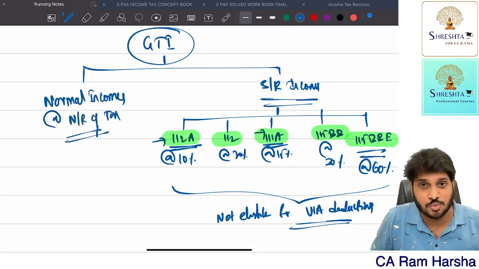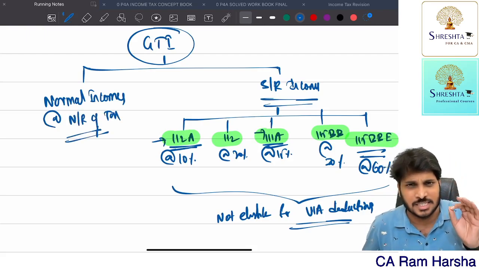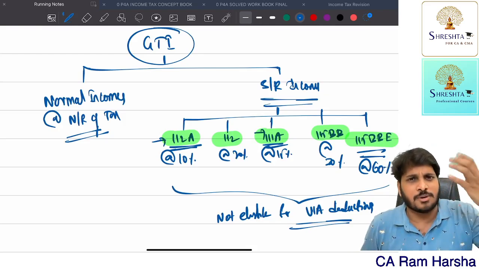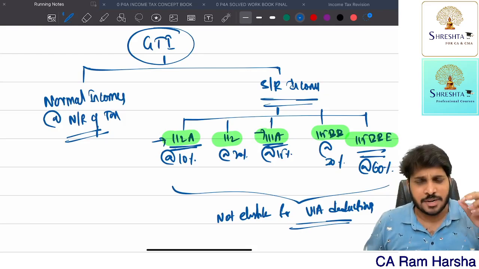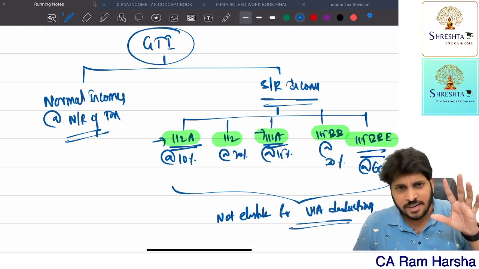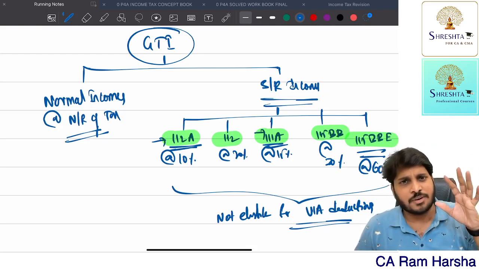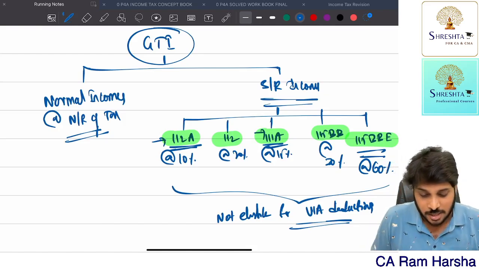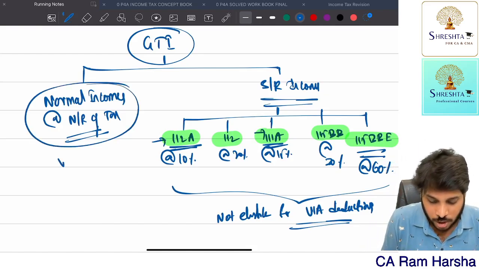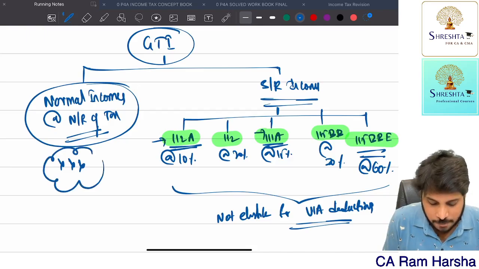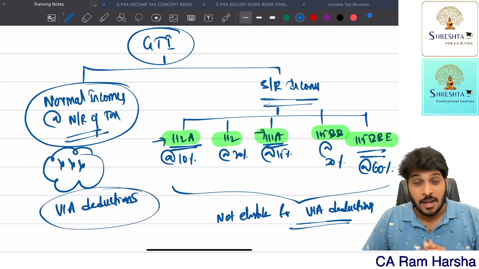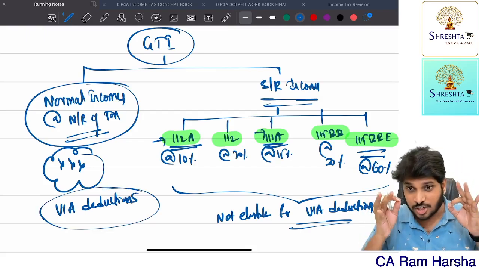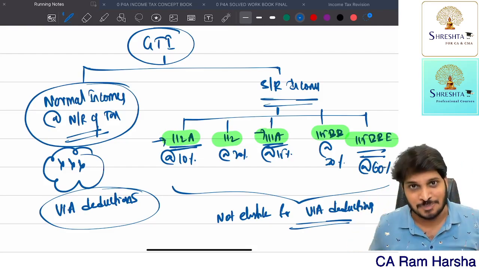Normal rates of tax means what? These are the incomes taxable to assessees at normal rates. For a company, the normal rate is 30%. For a foreign company, the normal rate is 40%. For an individual, slab system. Partnership firm and LLP, 30%. So that's the normal rate. For normal incomes, whatever is there, only from these can we claim chapter 6A deductions. Remember, getting it? And you know what? The chapter 6A deductions cannot exceed income.